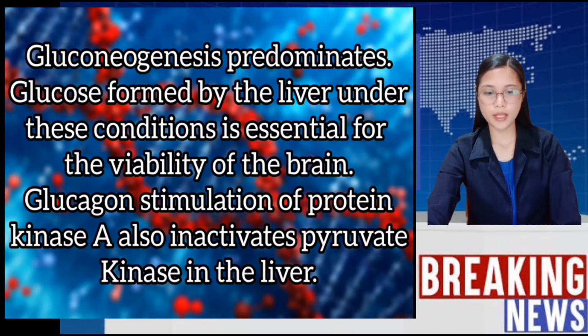Gluconeogenesis predominates. Glucose formed by the liver under this condition is essential for the viability of the brain. Glucagon stimulation of protein kinase A also inactivates pyruvate kinase in the liver. Conversely, when blood glucose is abundant, as after a meal, glucagon concentration in the blood falls and insulin levels